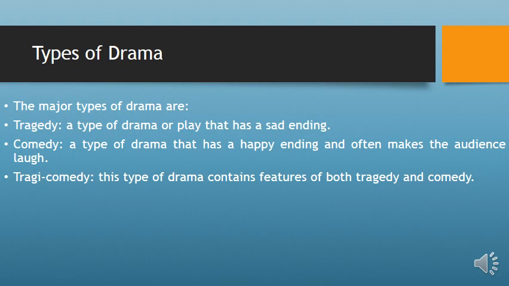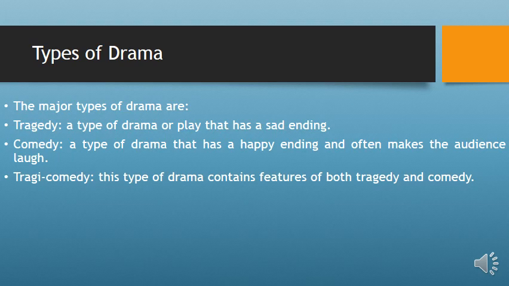The next one is comedy. Comedy is a type of drama that has a happy ending and often makes the audience laugh. That is, a drama that has a happy ending and makes the audience, that is those that are watching, happy, is what is called comedy. It makes them happy and makes them laugh.